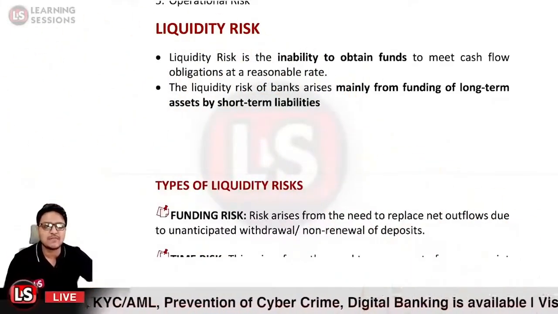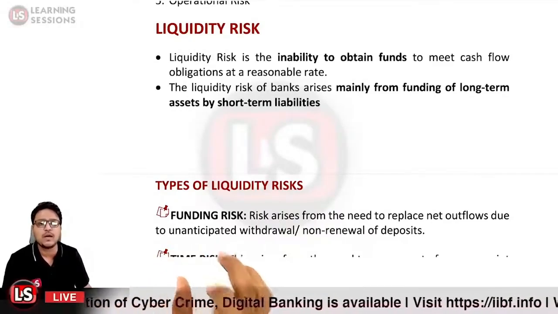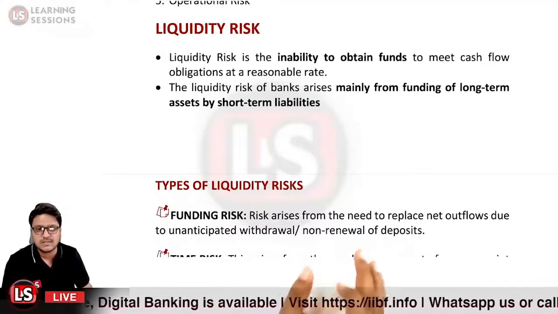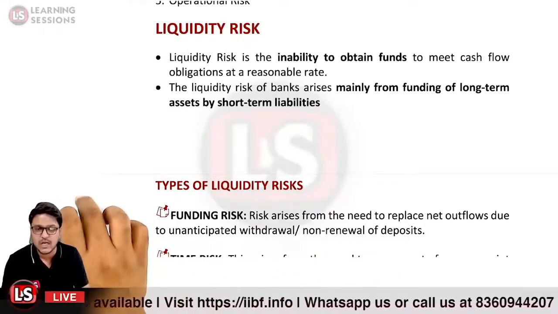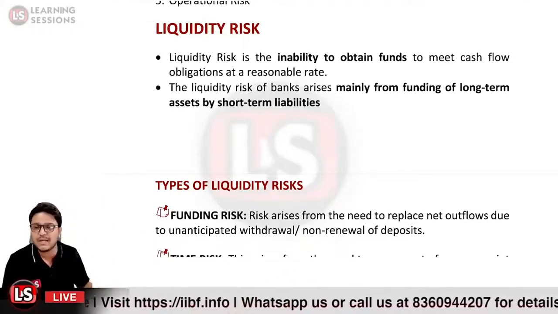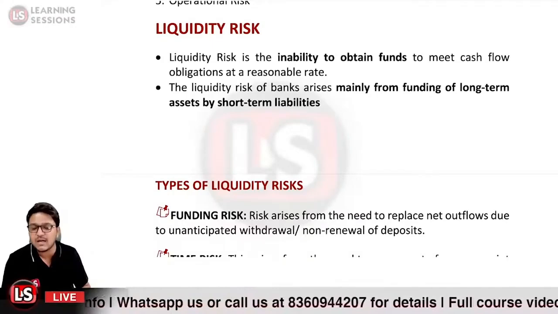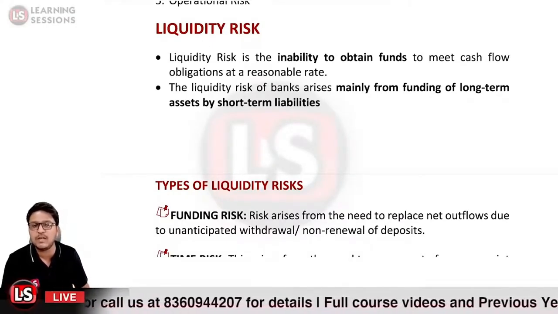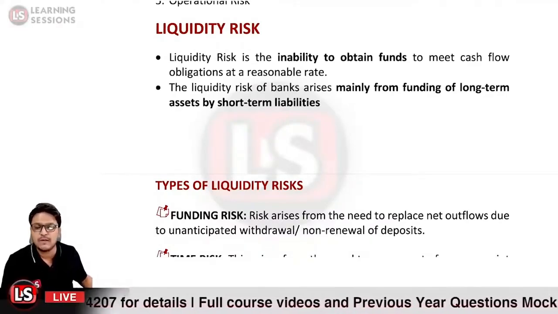This risk arises from the need to replace the net outflows due to unanticipated withdrawal or non-renewal of the deposit. The same case we considered above, the same example we have taken over here, is specifically related to what type of liquidity risk? It is the funding risk, when we are unable to fund the obligations. So that is related to the funding risk.